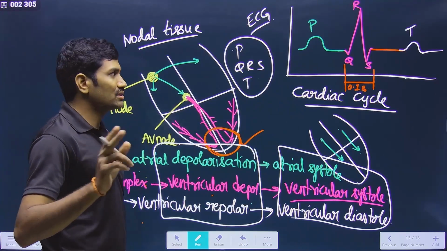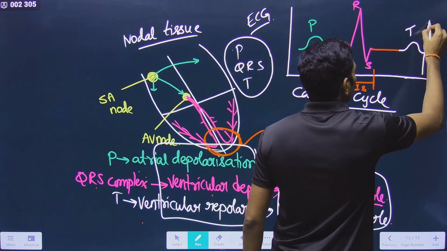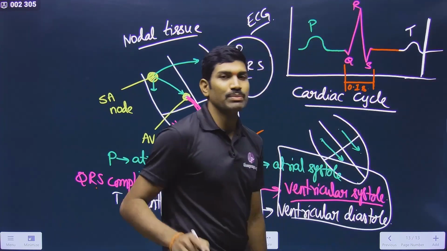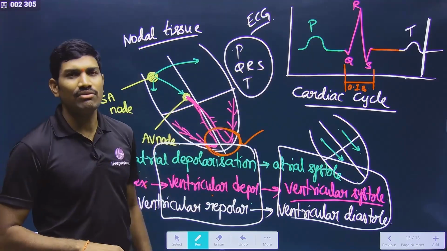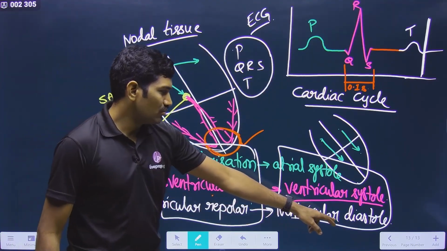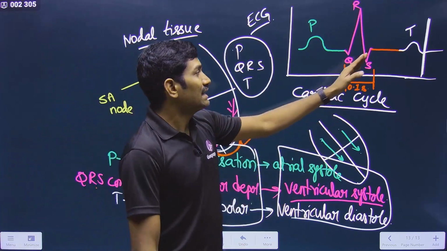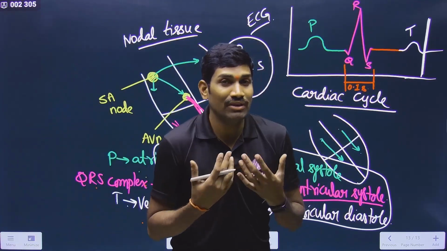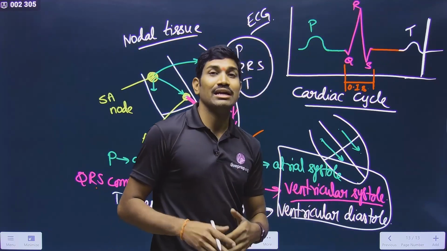Now you just see it. What is the sentence they gave? The end of the T wave. End of T wave represents what? Technically speaking, what will the end of the T wave represent? T wave is related to ventricular diastole. So what are you expecting? Generally, we expect the end of T wave represents the end of ventricular diastole.